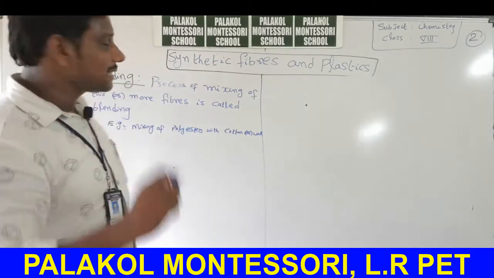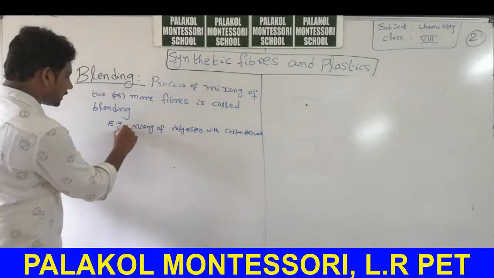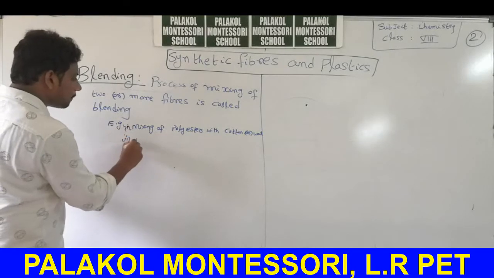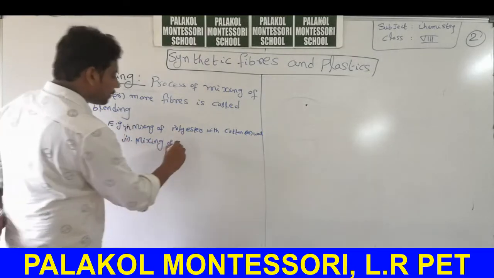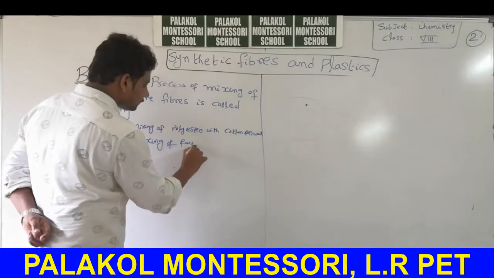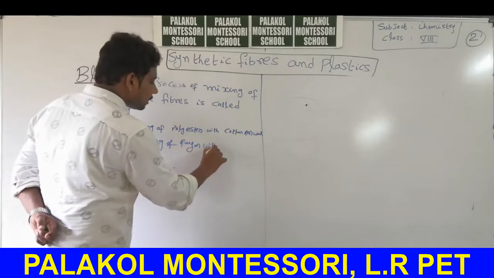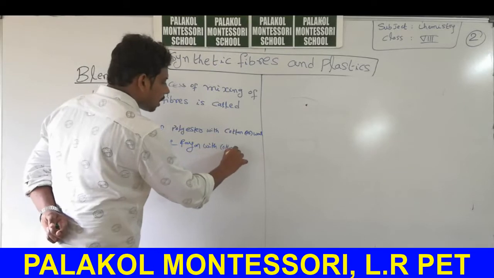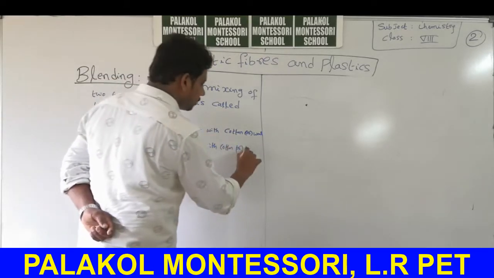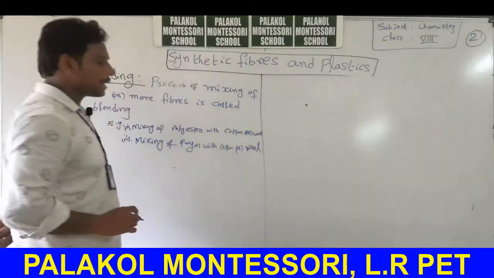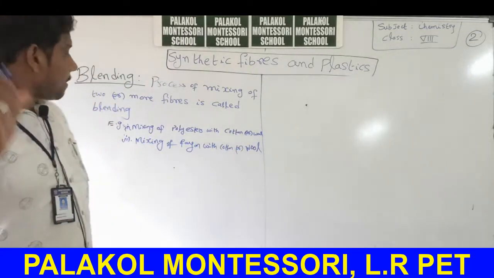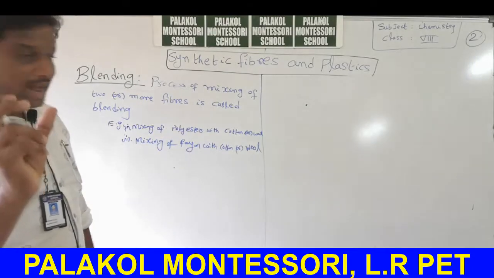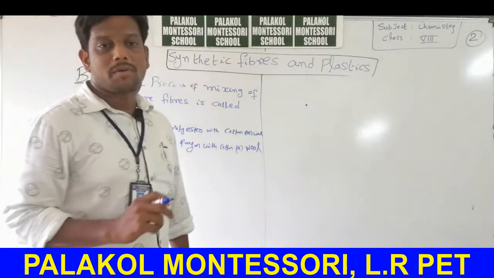That process is called blending. This is the first example. Next, mixing of rayon with cotton or wool. Mixing of rayon with cotton is an example of blending. Mixing of rayon with wool is also an example of blending.